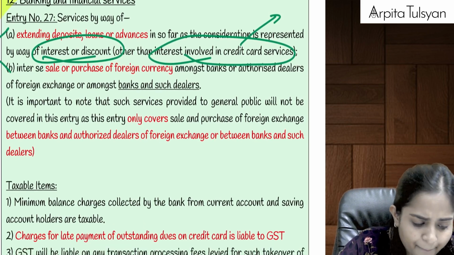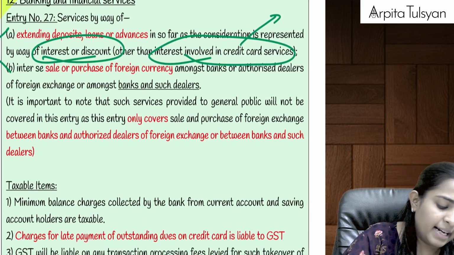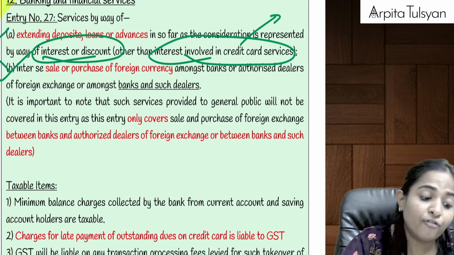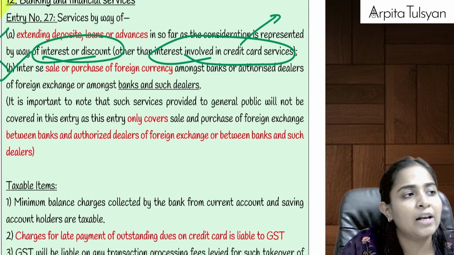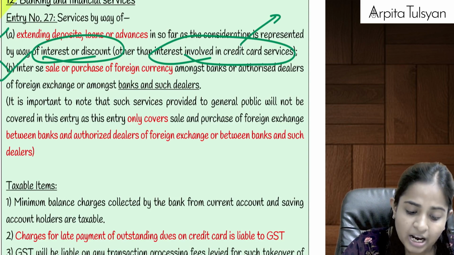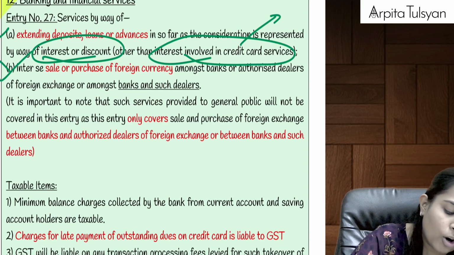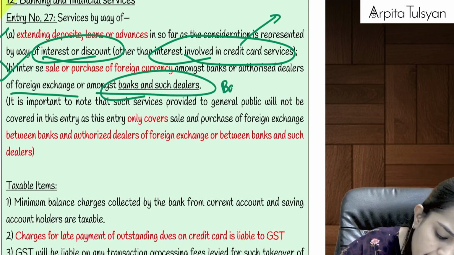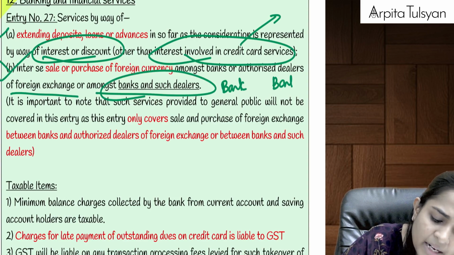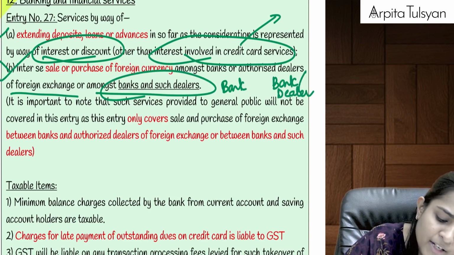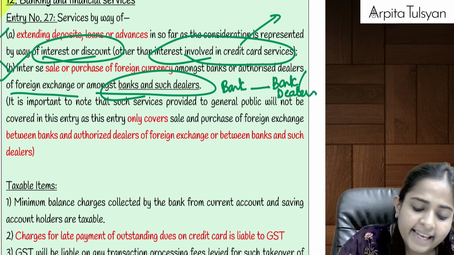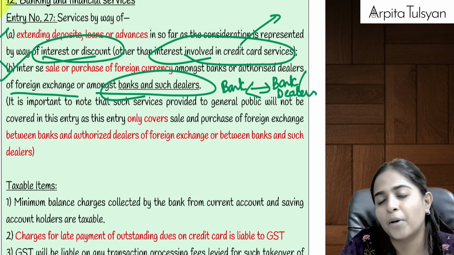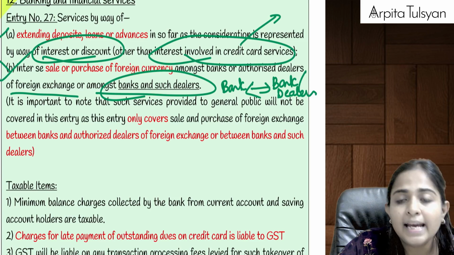GST is applicable. They say luxury item, right? And the next one is if there is any sale or purchase of forex amongst banks or authorized dealers, means only if this dealing is between banks and banks, or between banks and dealers, or dealers to dealers, then only whatever is the commission amount in between at the time of sale or purchase, on that GST is going to be exempt.